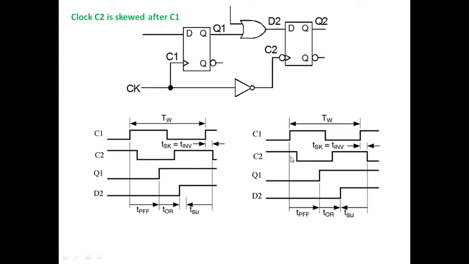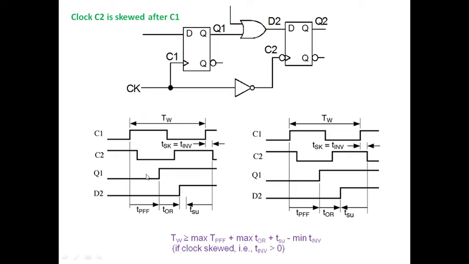Anyhow, if C2 is shifted towards the right side, it means TINV is already added here. So if I am going to find my TW, it is nothing but the propagation delay of the flip-flop plus the OR gate plus TSU. TINV is already added here, so now I need to subtract TINV. So minus the minimum of TINV.